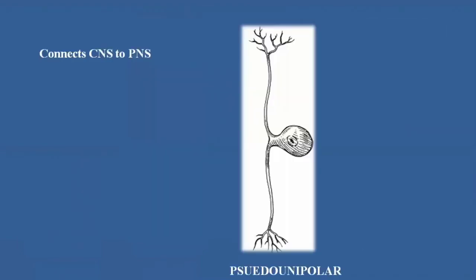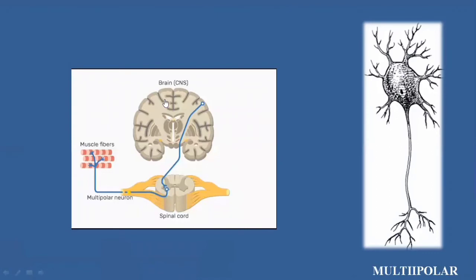The other type of neuron is the multipolar neuron. This multipolar neuron is basically the most common type of neuron. In the nervous system, the most abundantly found type of neuron is the multipolar neuron. As you can see in the structure, it has the cell body, a single axon originating from it, and multiple dendrites, right? It has multiple dendrites originating from the cell body.